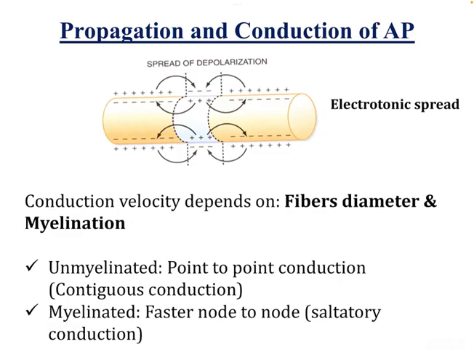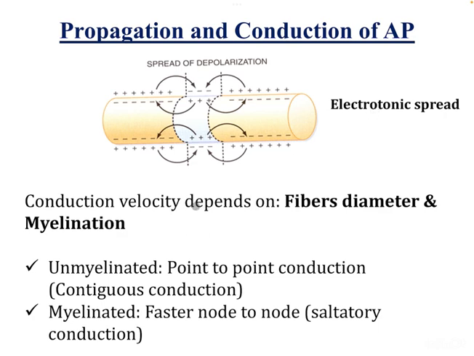The last one is the propagation and conduction of action potential. The propagation of action potential down a nerve or a muscle fiber occurs by spread of local currents from active regions to adjacent inactive regions, meaning the nature of propagation is electrotonic spread.